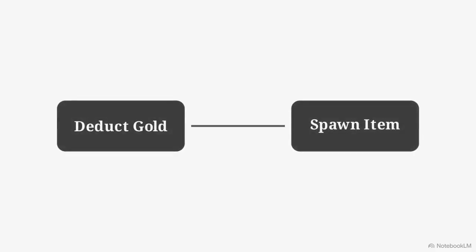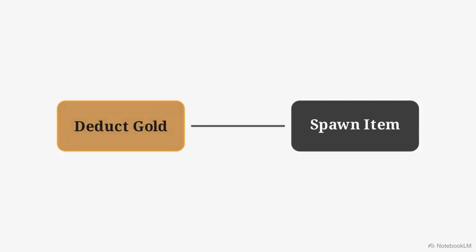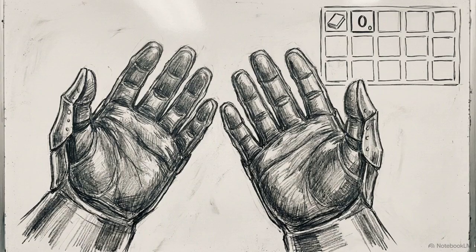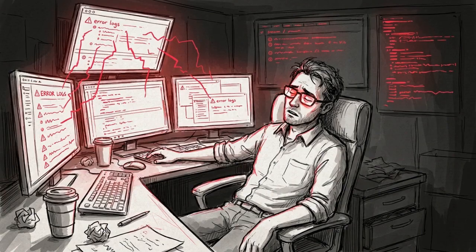Look at this flowchart mapping the transaction. The code successfully completes the deduct gold step, but it snaps right at spawn item. The execution just stops, exactly halfway through the process. You are now stuck in a corrupted state. Your gold is permanently gone, and you have no sword to show for it. For developers running live service economies, untangling thousands of these half-finished, broken transactions is an absolute nightmare.